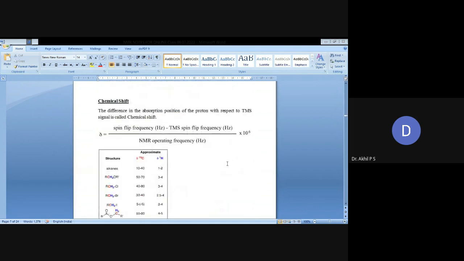Next one, chemical shift. The difference in absorption position of a proton with respect to the TMS signal is known as chemical shift. It is also represented as the delta value. The spin flip frequency minus the TMS spin flip frequency in Hertz, divided by the NMR operating frequency in Hertz, times 10 raised to 6. We can calculate the chemical shift for a respective peak.